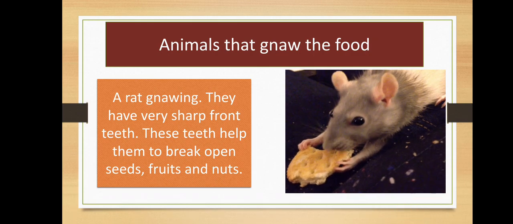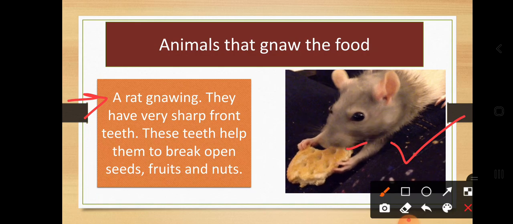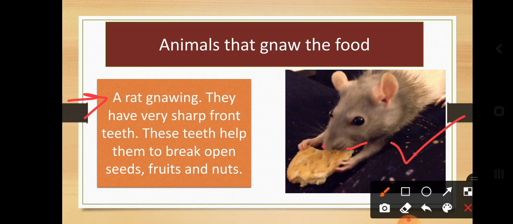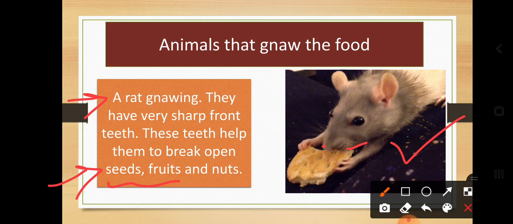In a similar way, oh, who is this? This is a mouse, or you can say a rat. A rat is also gnawing. They have very sharp front teeth. With the help of their front teeth, they break the seeds. Now our rat is eating biscuits because they like to eat biscuits, fruits and nuts. Because they have very sharp front teeth, they are able to open the seeds, food and nuts. So these animals are gnawing.